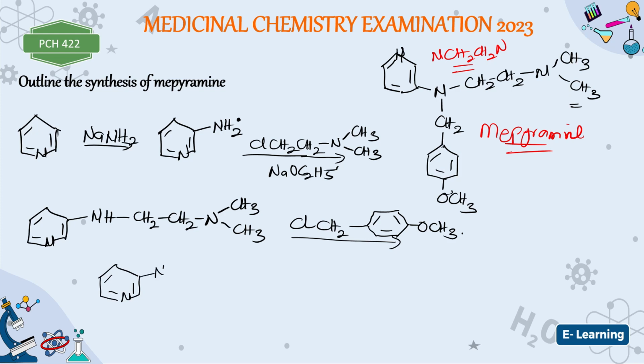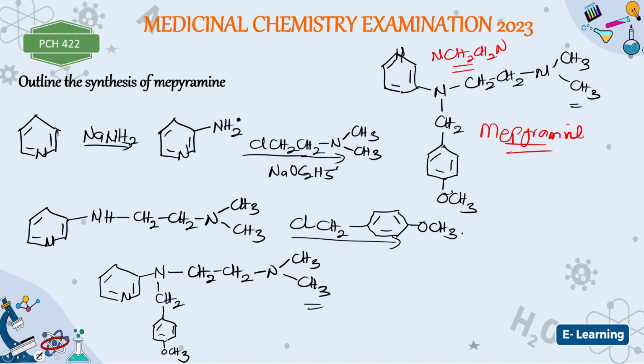Which will now be N. This H will react with this chlorine, so it means we are going to form CH2, which is this, and then you have the benzene ring, which I don't want to go too far, and then you have OCH3, and then here you have CH2, N again, CH3, CH3.